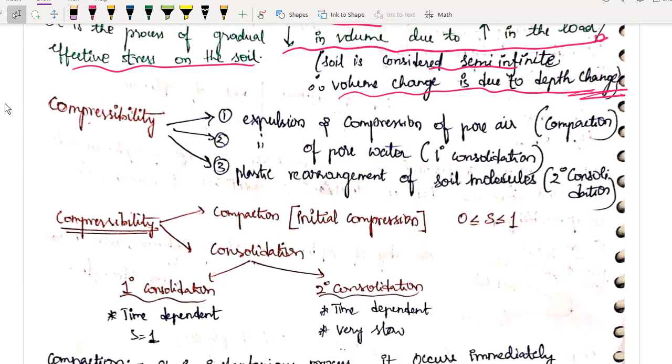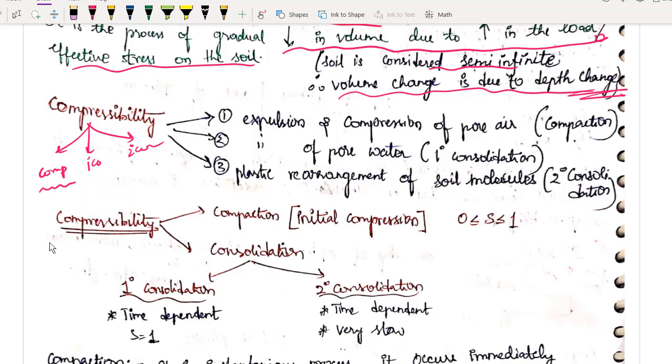Now coming to compressibility, there are 3 things which you have to remember. The first one is compaction. The second one is primary consolidation and the third one is secondary consolidation. In compaction, the volume change is because of expulsion of air. Remember, we studied in the last module clearly, there will be solids, there will be water and there will be air. So when you are applying some mechanical load, the air was being expelled and there was a decrease in the volume of soil. So that was compaction. I hope you remember.